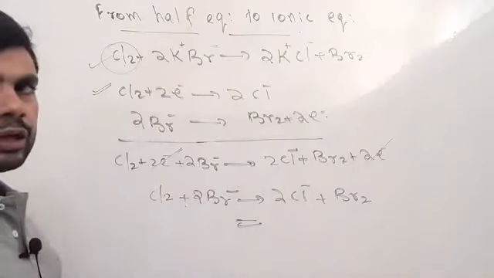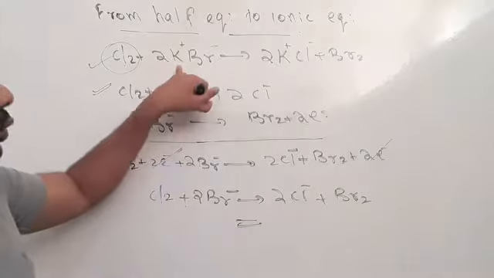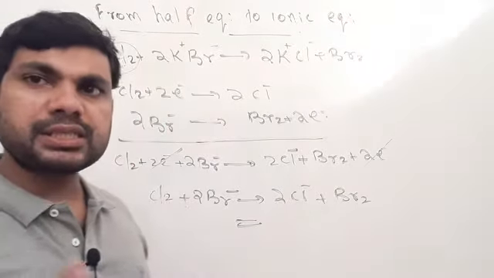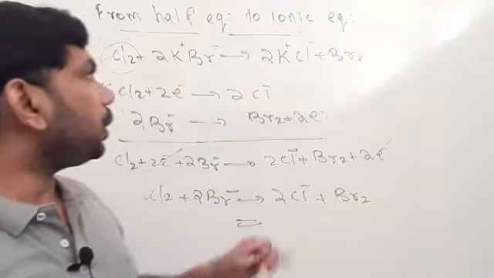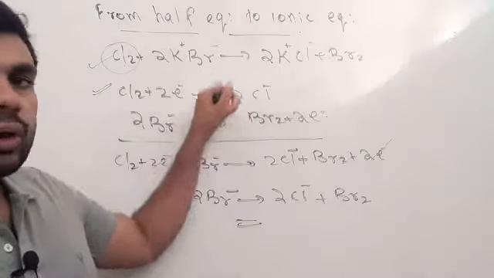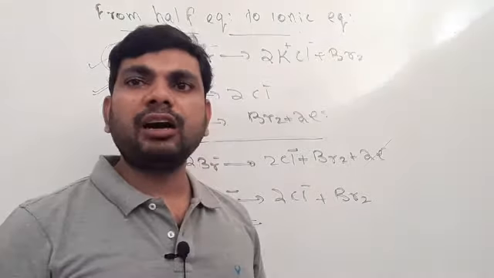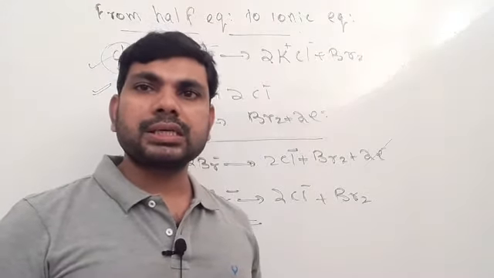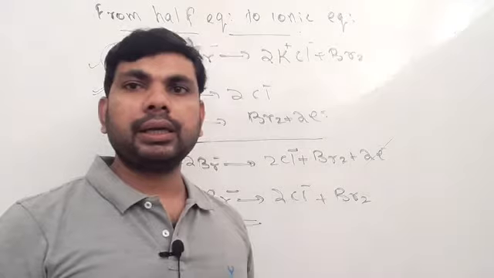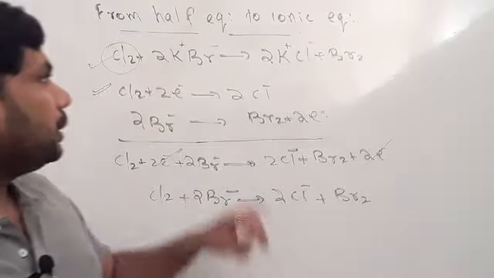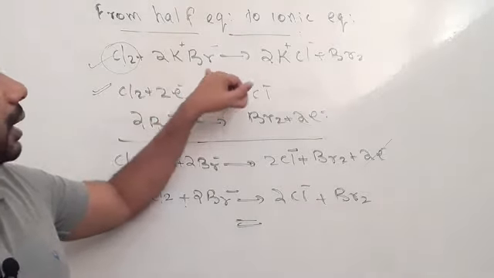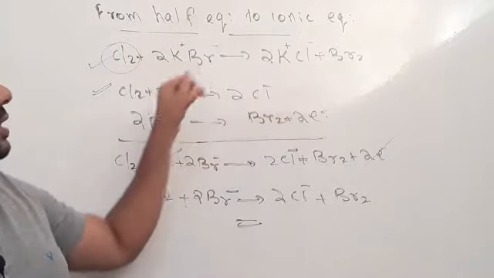In the periodic table, this is group 1. All group 1 elements have +1 charge. All group 7 elements, fluorine, chlorine, bromine, iodine, have -1 charge. We discussed this in chemical bonding, valency. So this is -1, this is -1, these are +1.